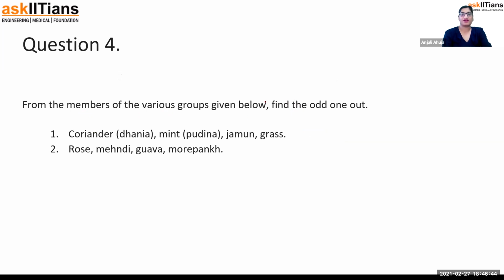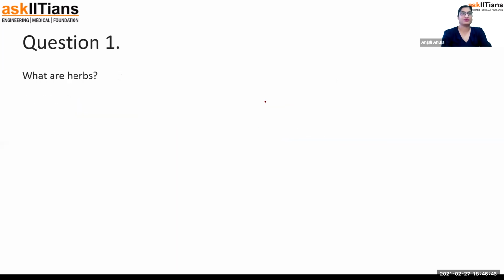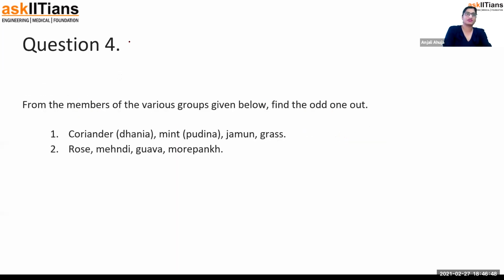Did I delete a few questions? Okay, that was not related to it. Please forget the sequence. From the members of various groups given below, find the odd one out: coriander, mint, jamun, and grass. Coriander is a fruit, dhania is a fruit. Mint, leaf; jamun, seed, fruit.